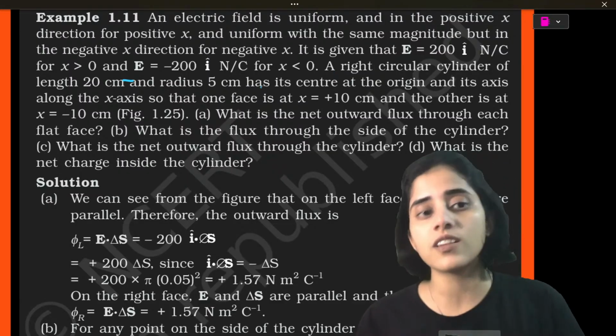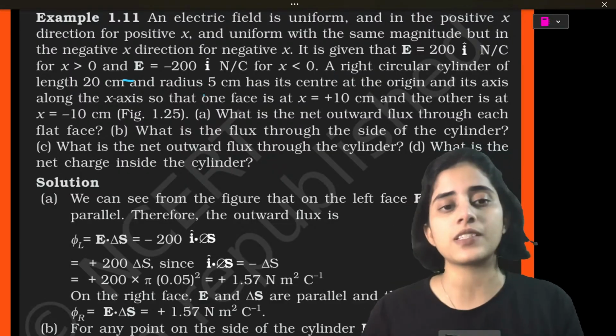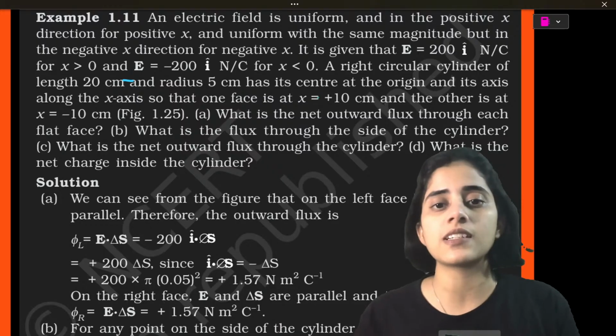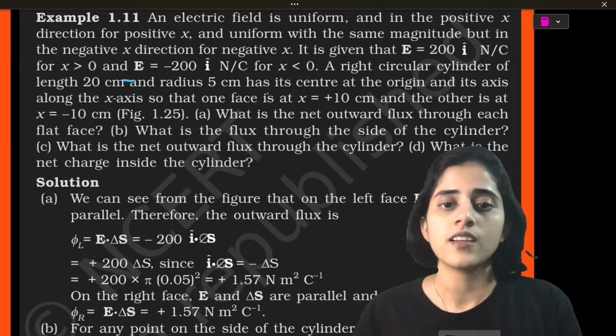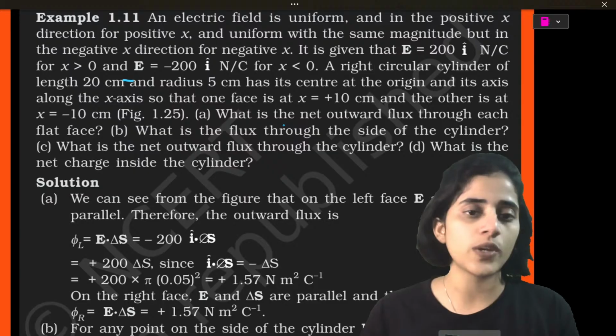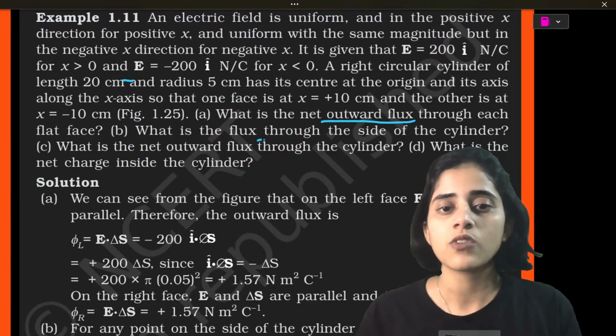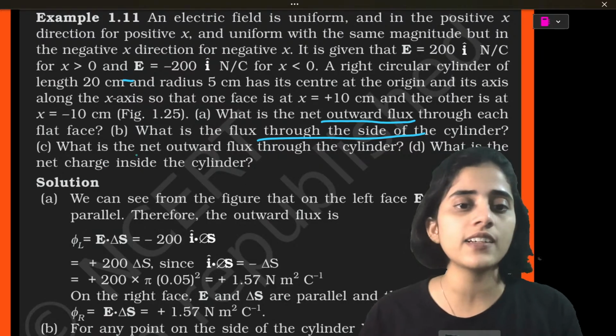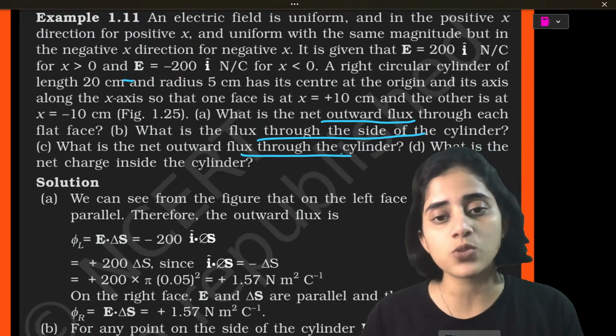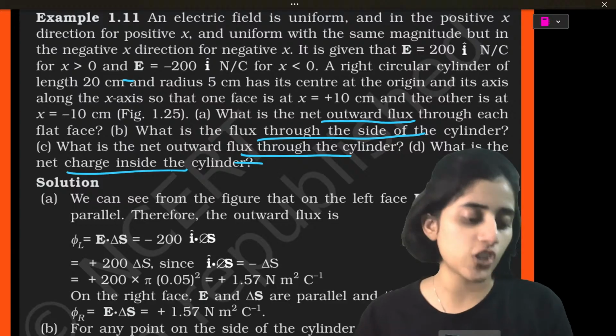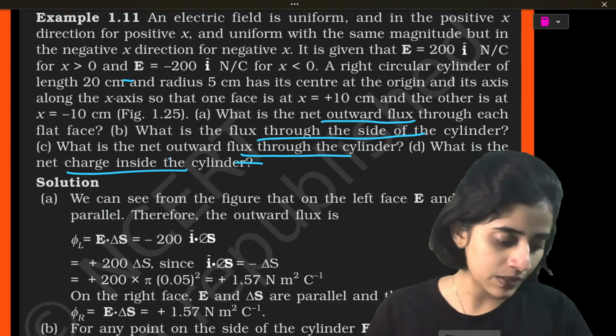A right circular cylinder of length 20 centimeter and radius 5 centimeter is centered at the origin. So we have to find out the net outward flux through the side of the cylinder, the net outward flux through the cylinder, and the net charge inside the cylinder.